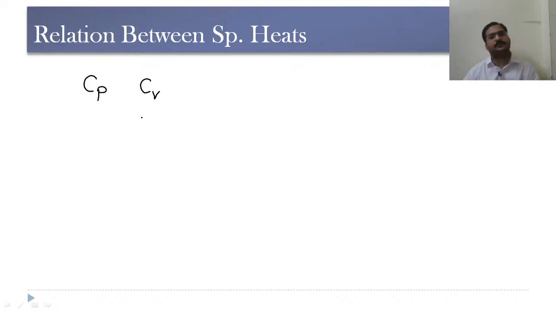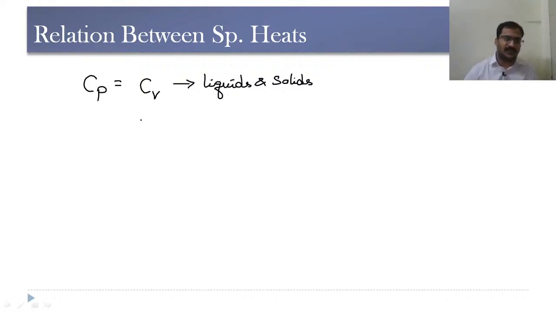When we take volume constant, it is specific heat at constant volume. For liquids and solids, the specific heat at constant pressure and constant volume are almost the same, whereas for gases there is a significant variation between them.